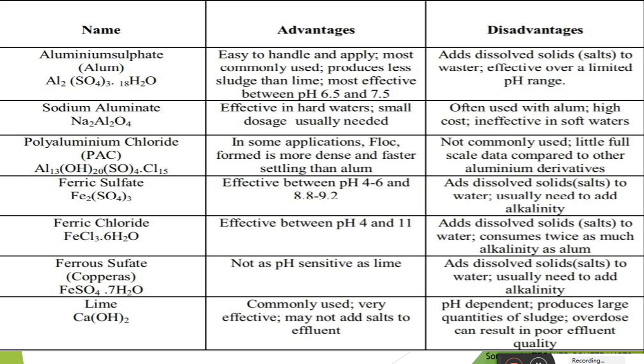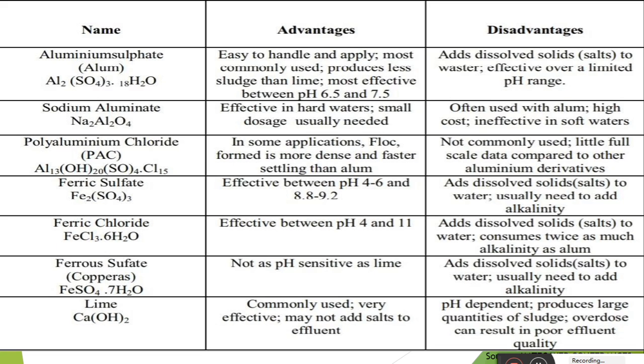The disadvantage is that it adds dissolved salts to water and usually you need to add alkalinity. Next one is the ferric chloride. This ferric chloride is effective whenever the pH of the water is between 4 and 11, and the disadvantage is that it adds dissolved salt to the water and it consumes twice as much alkalinity as alum.